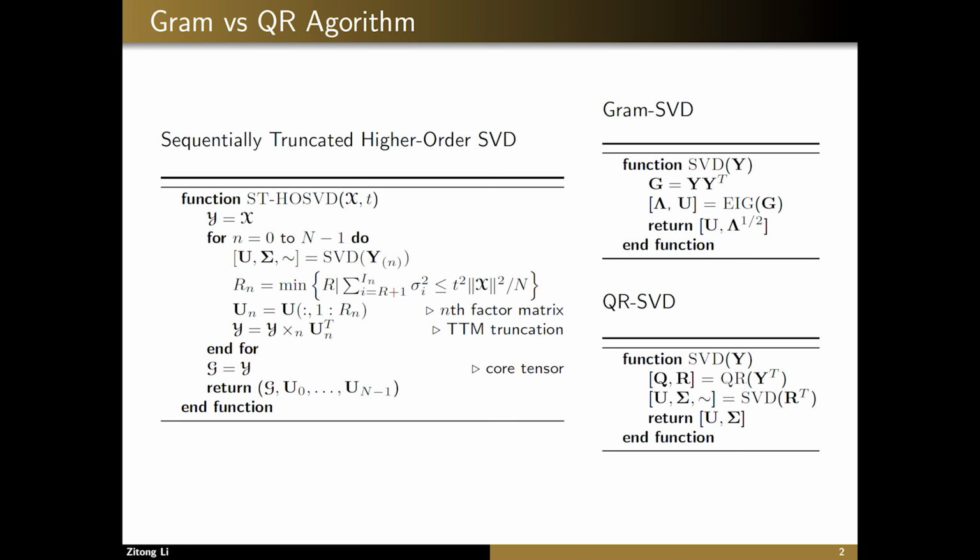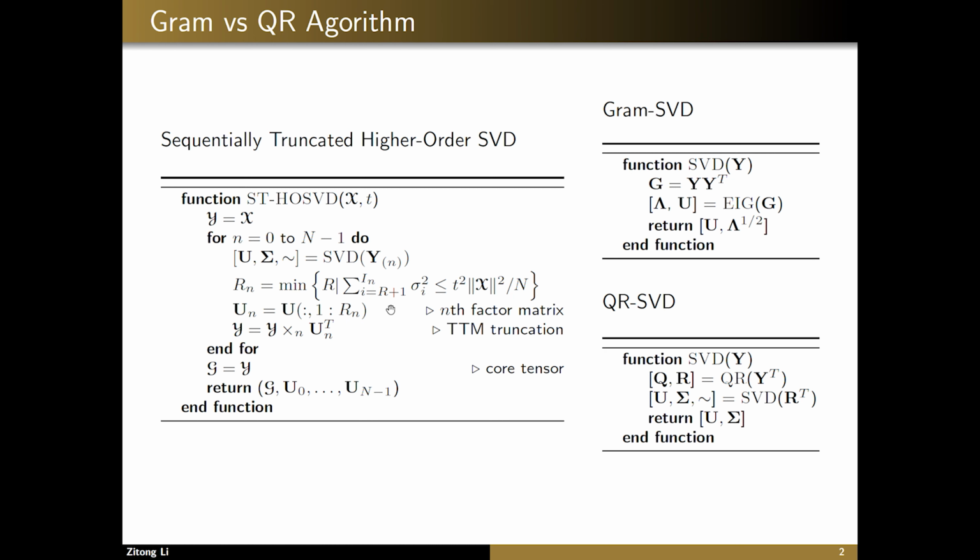STHOSVD is one way of doing Tucker decomposition. Its pseudocode is shown on the left here. Basically, we loop through each mode of the input tensor, unfolded into a matrix along this mode, and then do a truncated SVD. Then we multiply the tensor with the leading Rn left singular vectors, reducing its size, and then use this compressed tensor in the next iteration of the for loop. We see that the SVD is an important part of this algorithm.